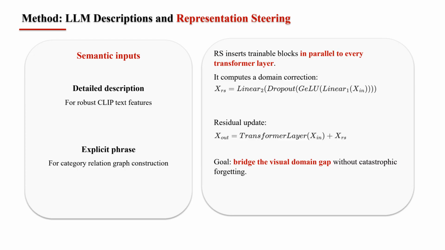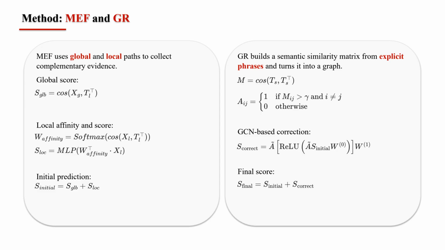Here the paper combines better semantics with better feature adaptation. The LLM generates richer defect descriptions, while representation steering adds lightweight bottleneck-style residual modules to the CLIP encoder layers. These modules learn domain-specific corrections and are added back to the original transformer outputs. The authors argue that this progressively steers the representation toward sewer imagery while avoiding the catastrophic forgetting that appears in aggressive full fine-tuning.